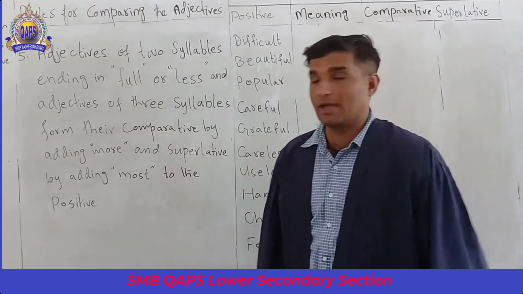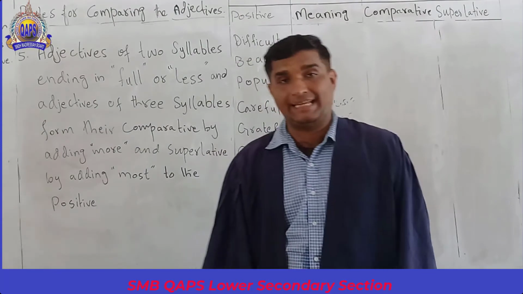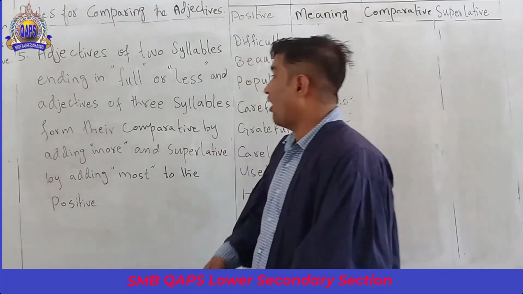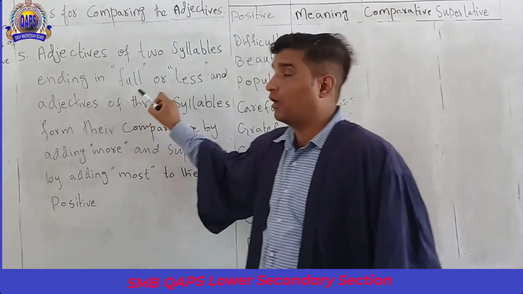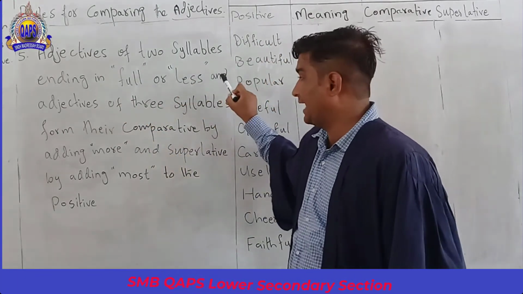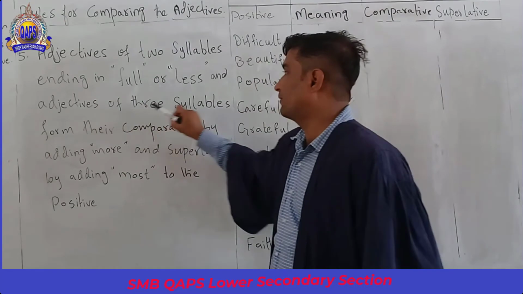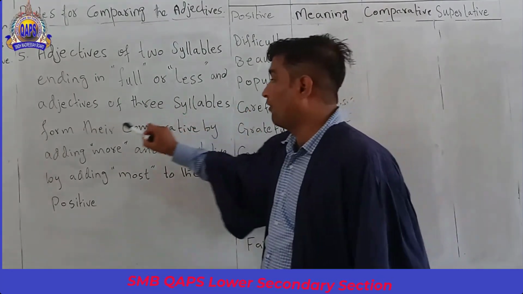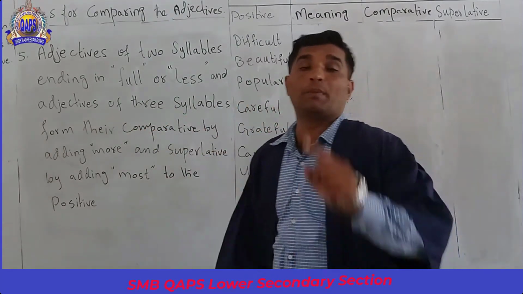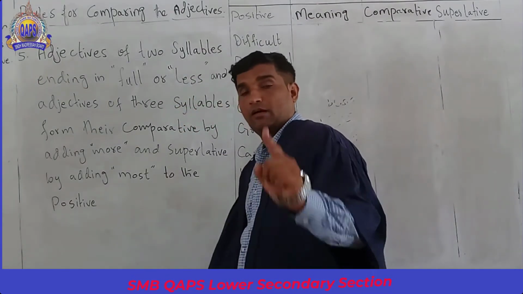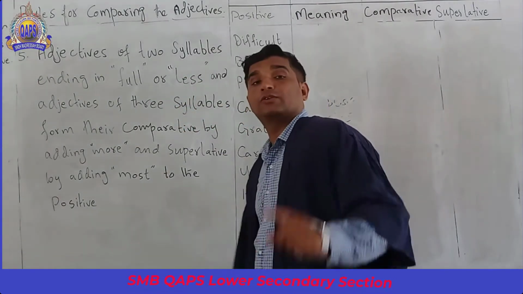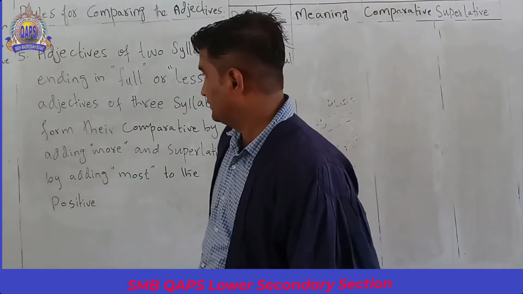We have rule number 5: adjectives of 2 syllables ending in -ful or -less, and adjectives of 3 syllables, form their comparative by adding more, and their superlative by adding most to the positives.